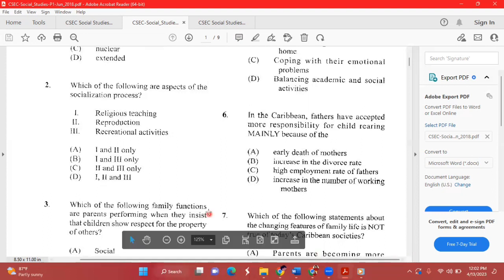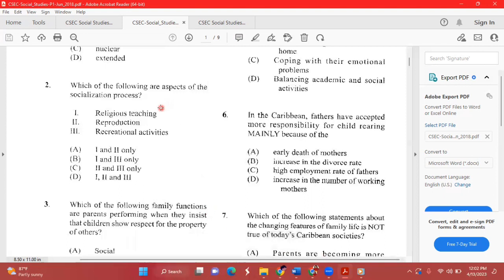Now, religious teaching is involved within the socialization process because within religious teaching, you learn about certain morals and values. And so you learn what is right from wrong, good from bad, what behaviors are desirable, what behaviors are non-desirable.